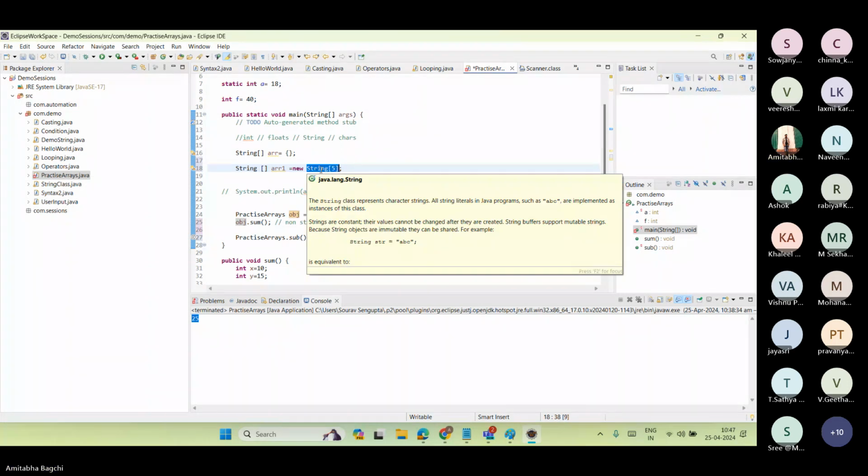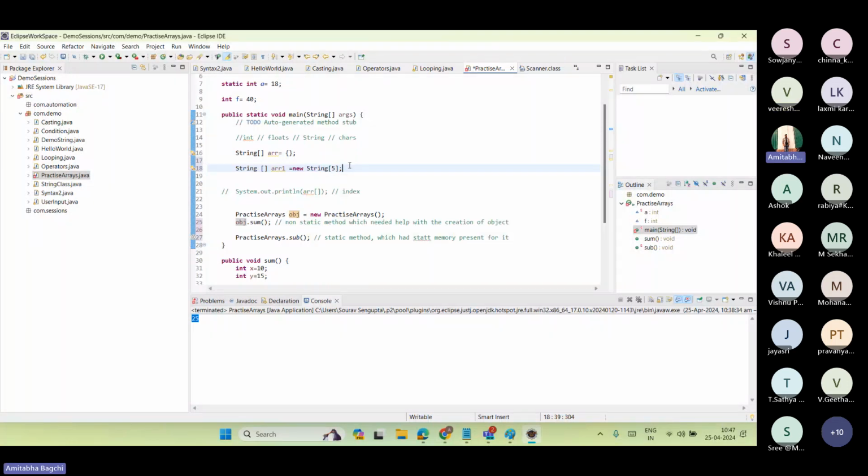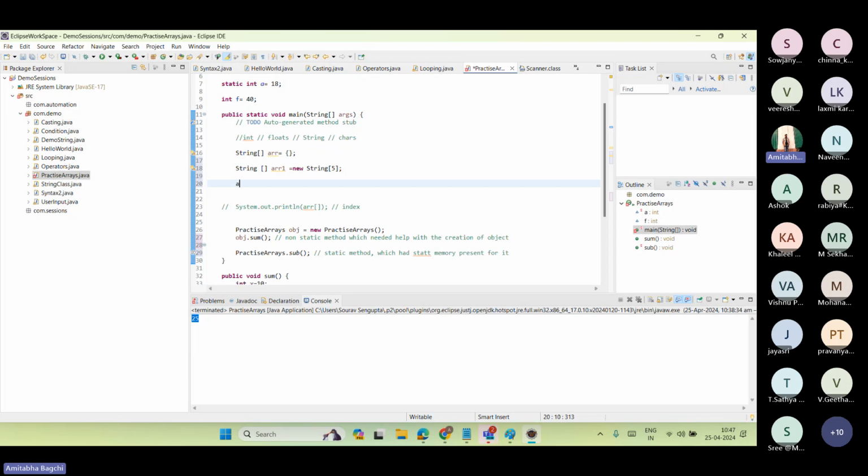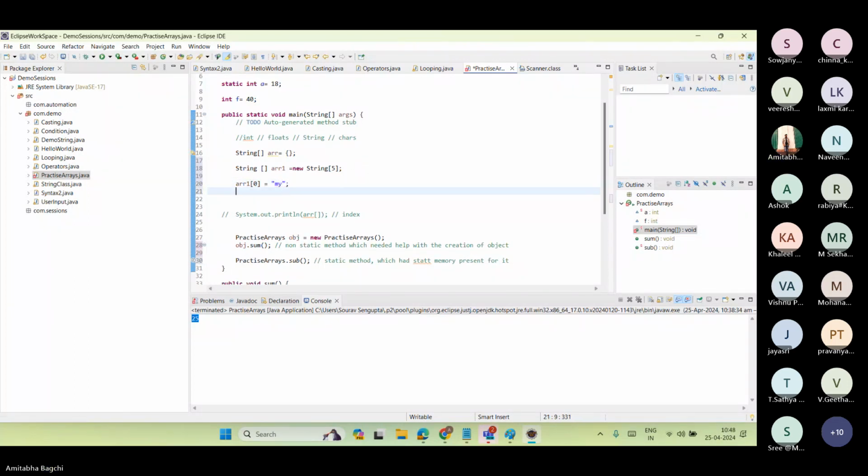I have notified the size for it. Now I can start. Array1 zeroth index will be holding something, array1 first index would be holding something like that.